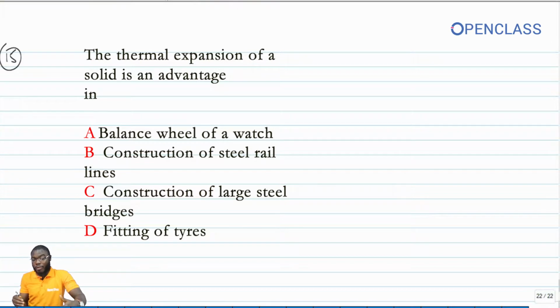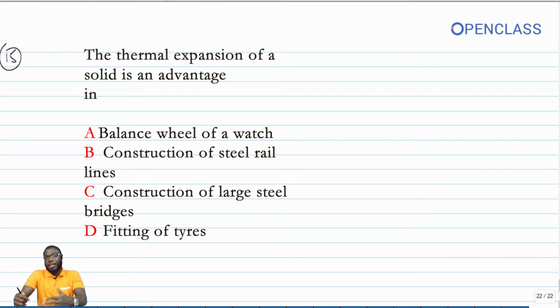And then you have construction of bridges too. For bridges, we equally put space for expansion, because a bridge would equally expand and contract or compress, expand during heat when the temperature is high, and compress during cold period. You understand? So you usually have a space in between to cater for that expansion, because if we don't give it a space, then it's going to find a space by itself, and this is going to lead to a collapse.